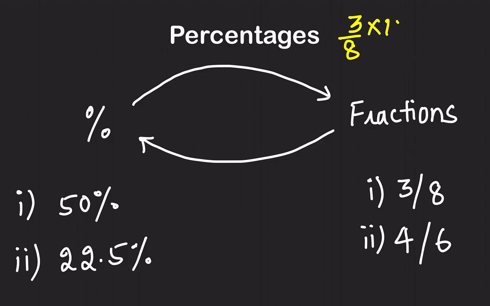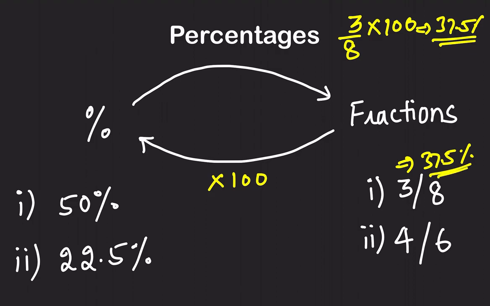We multiplied it by 100. So if you calculate 3 by 8 into 100, you will get 12.5 into 3, so this will be 37.5%. And how did we get it? By multiplying it by 100.